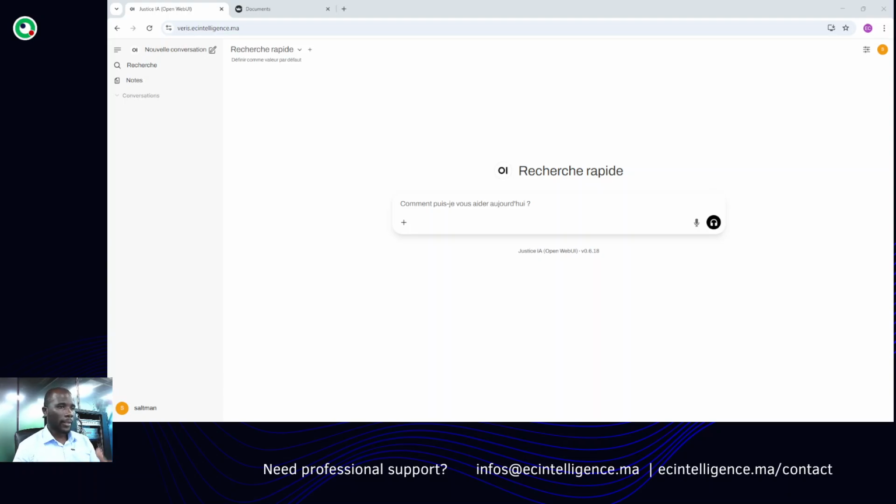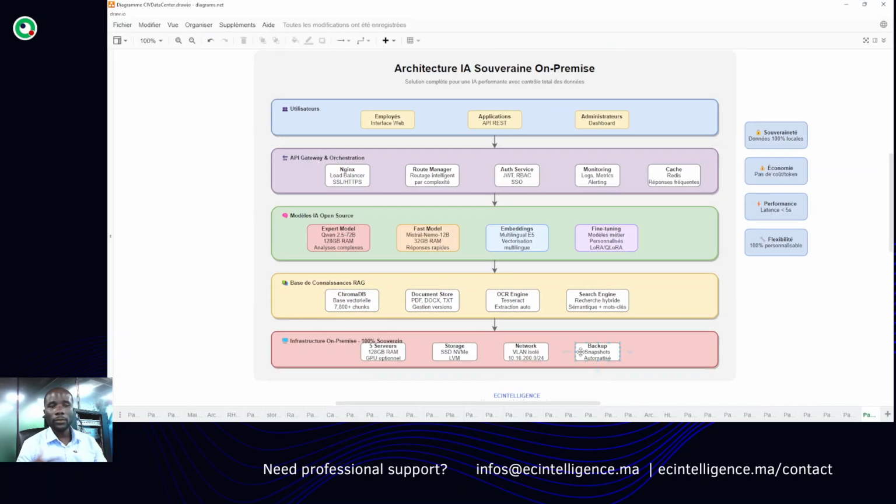Hi guys, here is our AI platform personalizer with RAG, and with this architecture we're able to have a personalized AI platform. Okay, it is in French. Sorry for that, because this project is ongoing, and initially the customer requested this kind of infrastructure. It is a French company, so this is why it's in French.